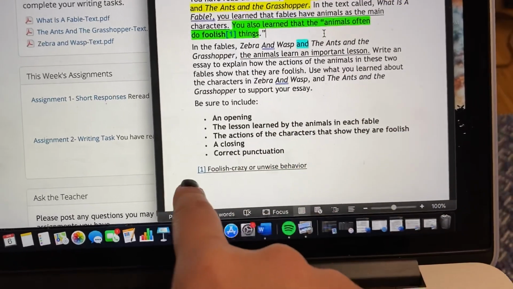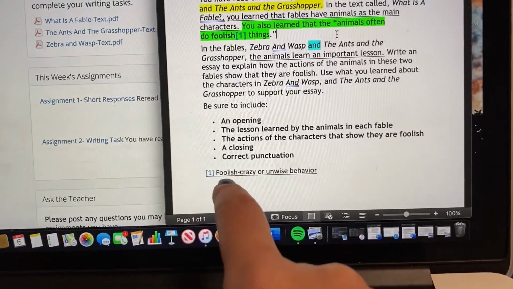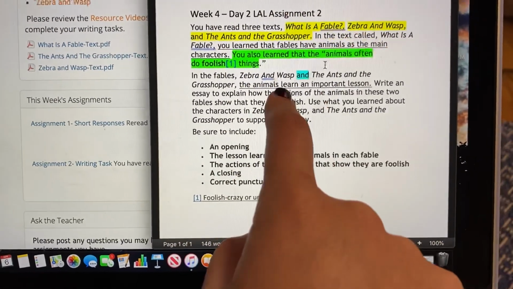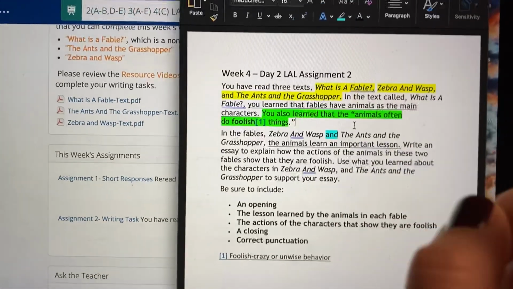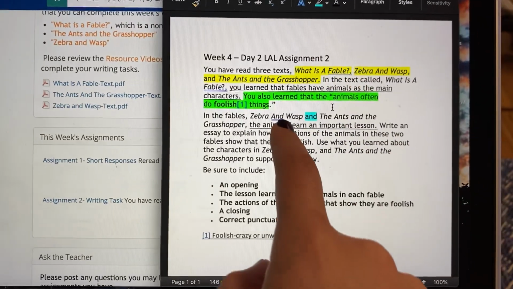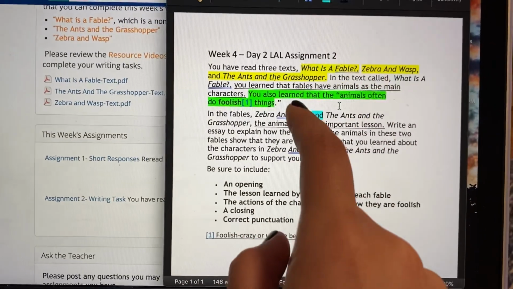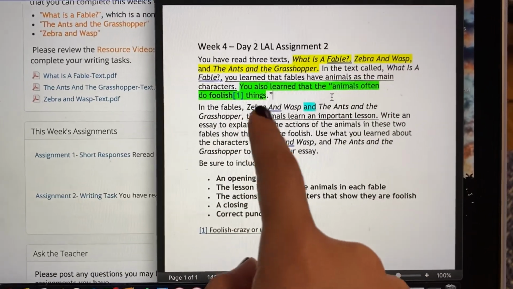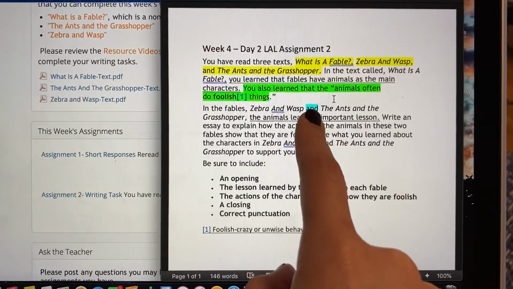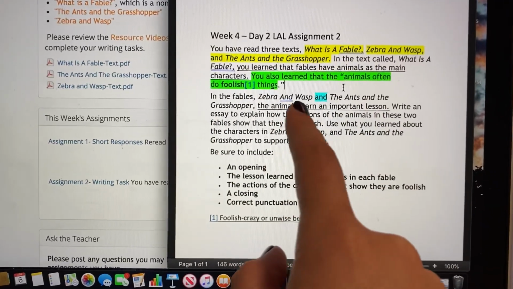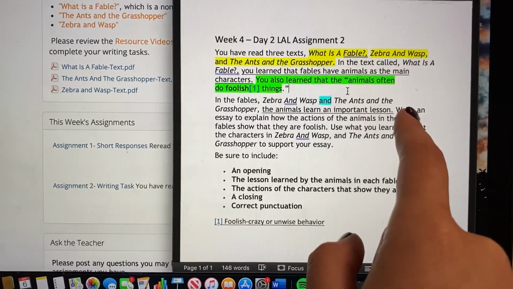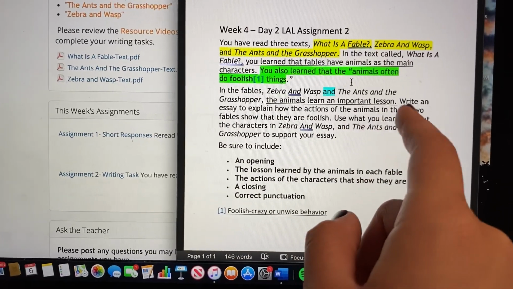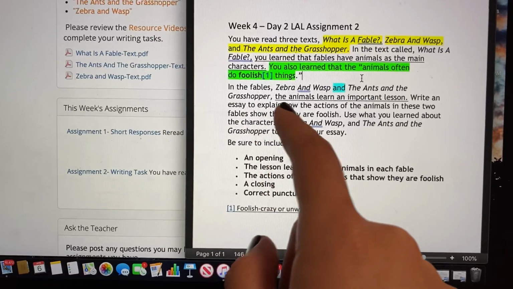I'll even put a note on the bottom here and remind you that you have to write about both stories, because I know someone out there will just pick one story and write about it, but no, we are comparing both stories. So, in the fables Zebra and Wasp and The Ants and the Grasshopper, the animals learn an important lesson. Write an essay to explain how the actions of the animals in these 2 fables show that they are foolish.